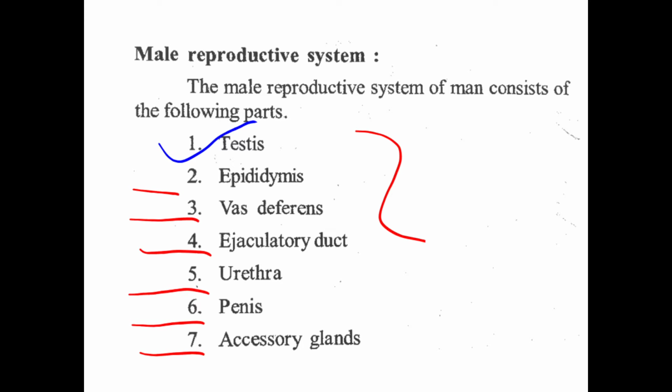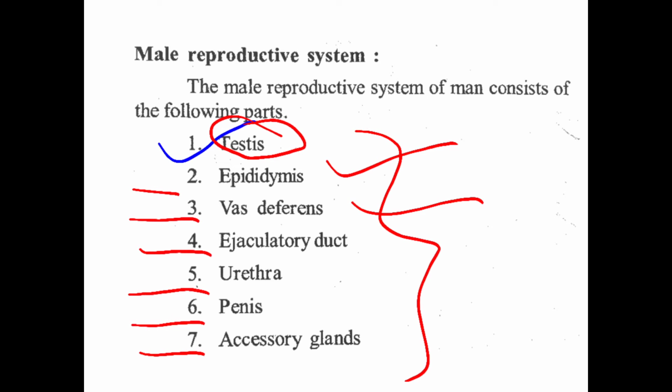We will describe all these organs next. Testis is the primary sex organ.